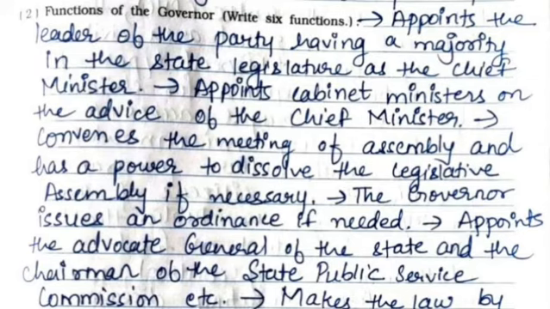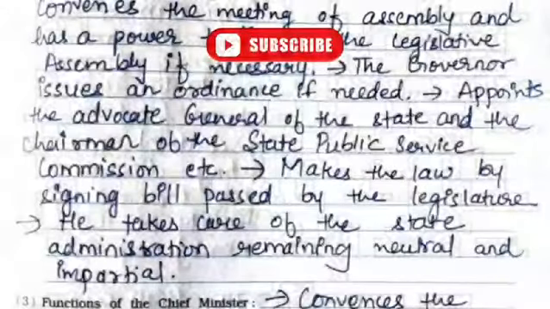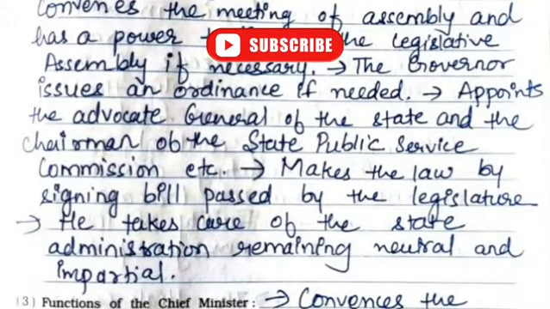The governor issues an ordinance if needed, appoints the advocate general of the state and the chairman of the state public service commission, etc., makes the law by signing bill passed by the legislature. He takes care of the state administration remaining neutral and impartial.